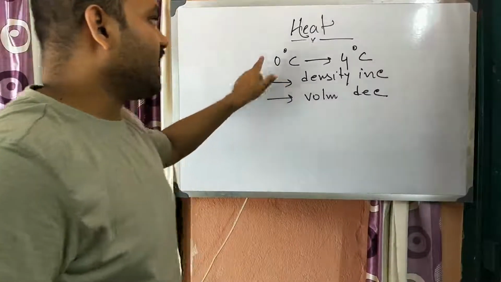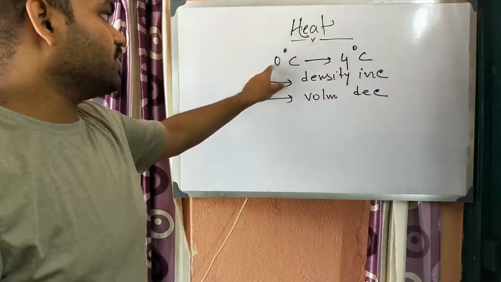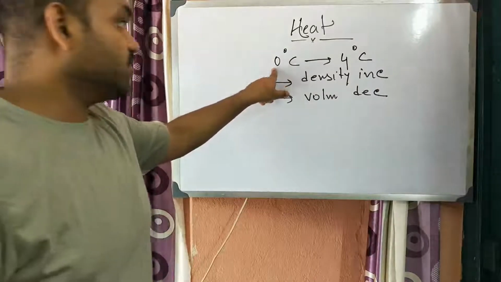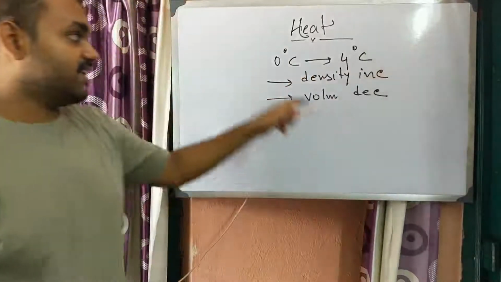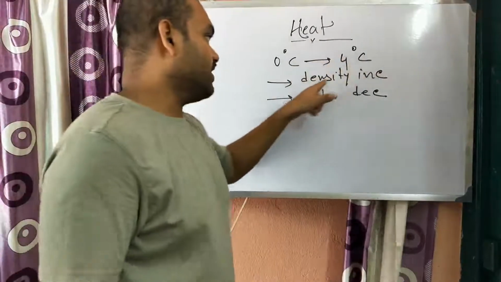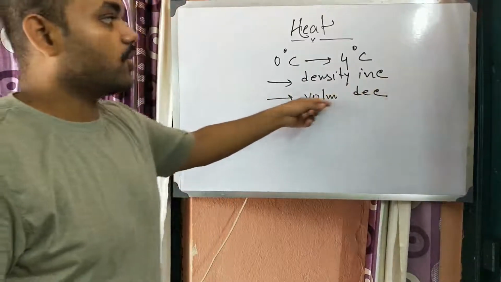Whenever the temperature of any other body increases from 0 degree to 4 degree Celsius, its density generally decreases. But in case of water, from 0 to 4 degree, the density of water increases, so its volume decreases.